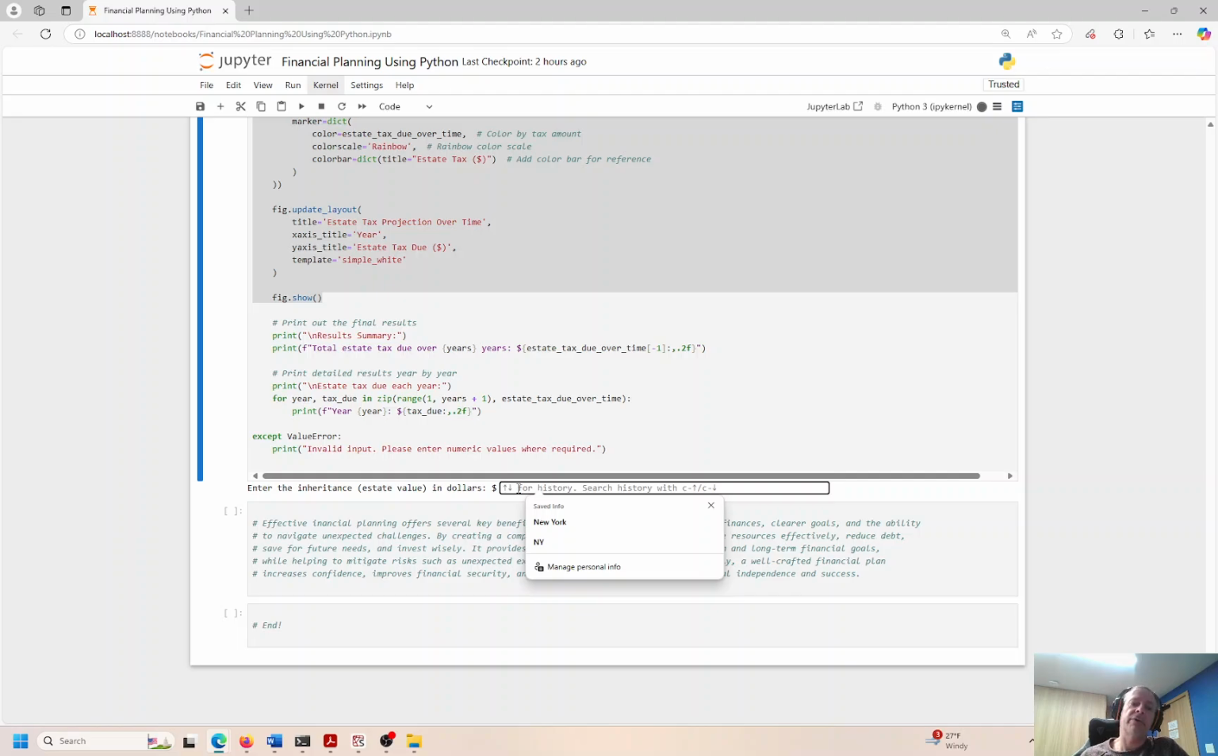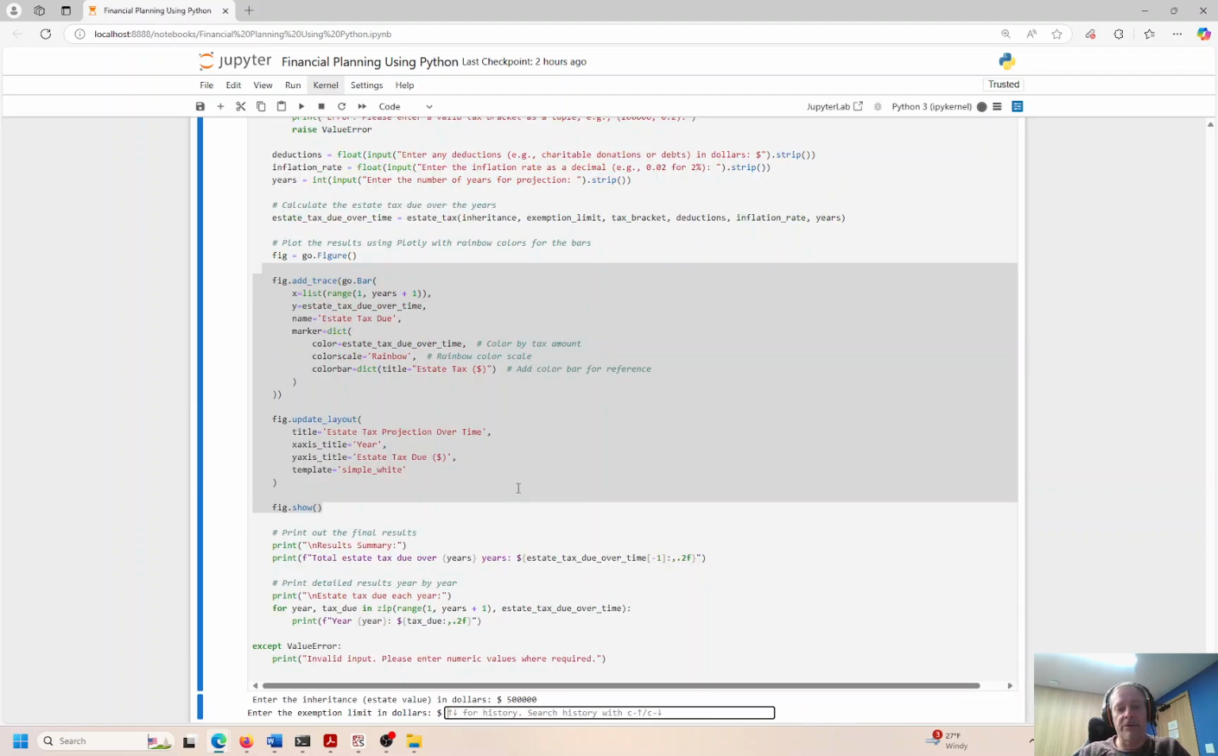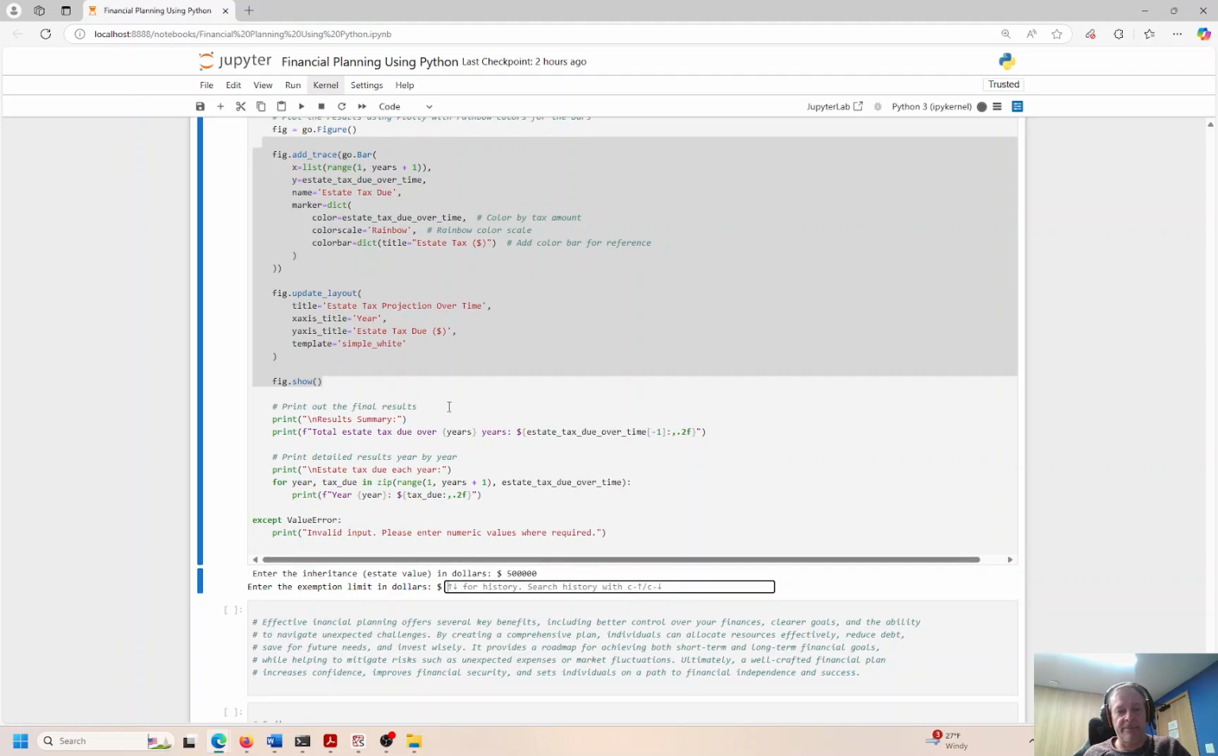Okay, so here we are on the last part here, heading towards the finish line. Enter the inheritance estate value in dollars. Let's say 600K. Let me say 500K. Okay, my heirs were not as rich as I had hoped for. I'm the beneficiary. I'm going to get $500,000, not 600K.